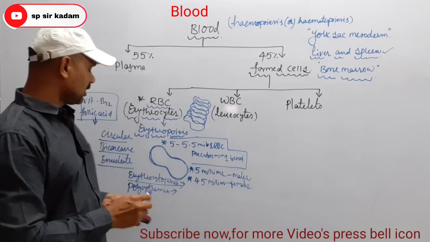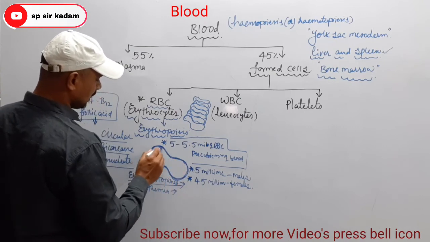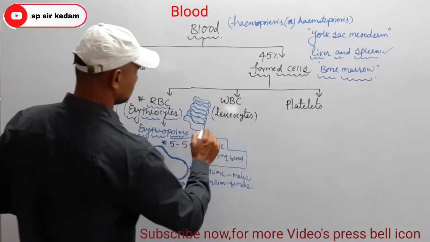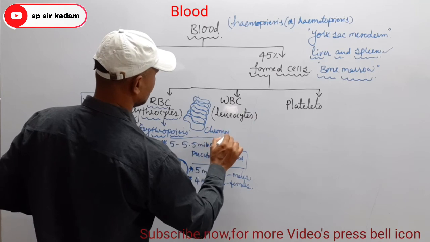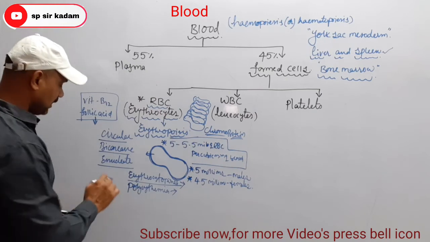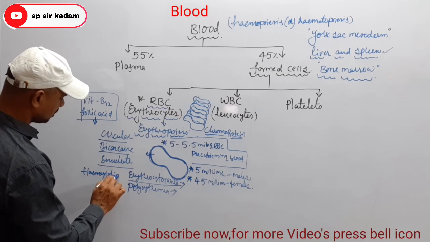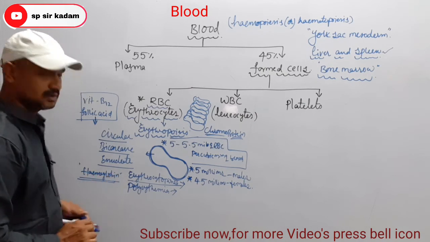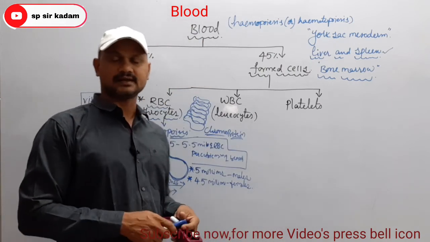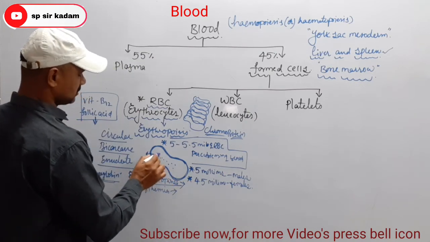Then next, RBC is enclosed by a plasma membrane, and in its cytoplasm is the presence of one chromoprotein or one respiratory pigment, and we know very well what that respiratory pigment is: hemoglobin. So red blood cells are red in color due to the presence of hemoglobin in their cytoplasm.